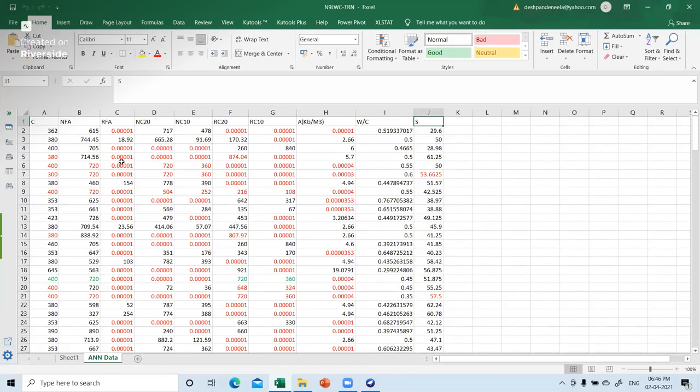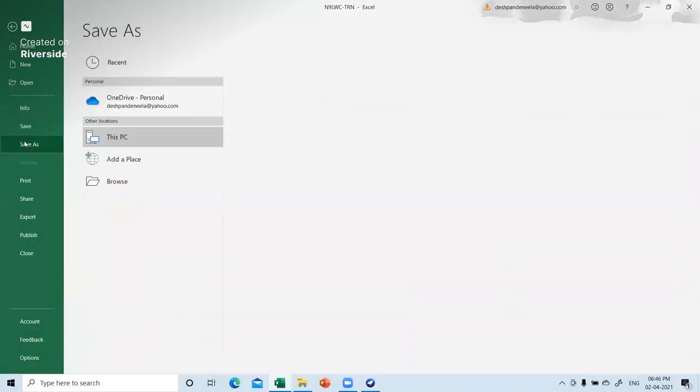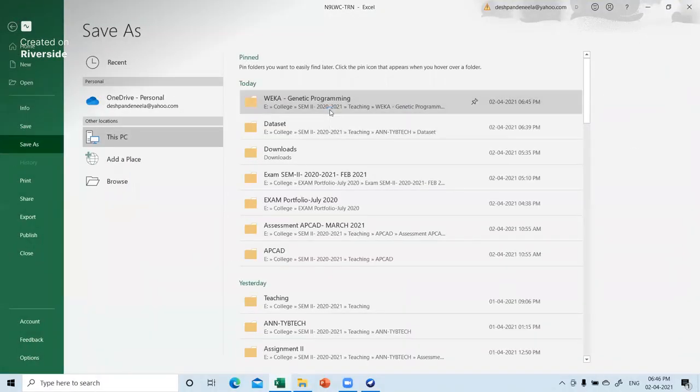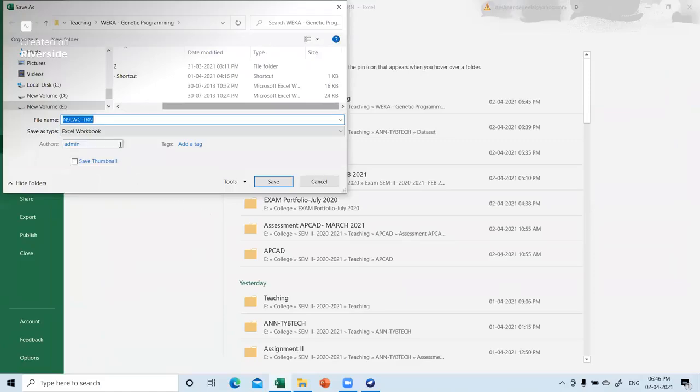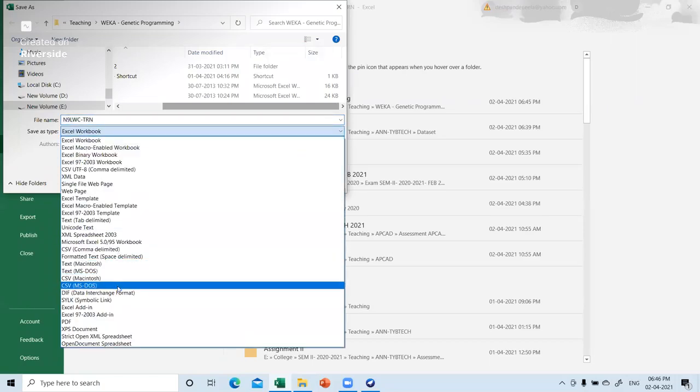For WEKA, we require it in CSV format, that is, comma delimited. What you have to do is very simple. Just go to File, then Save As, and save it wherever you want. Only, instead of Save as type Excel Workbook, click over here and save as CSV.